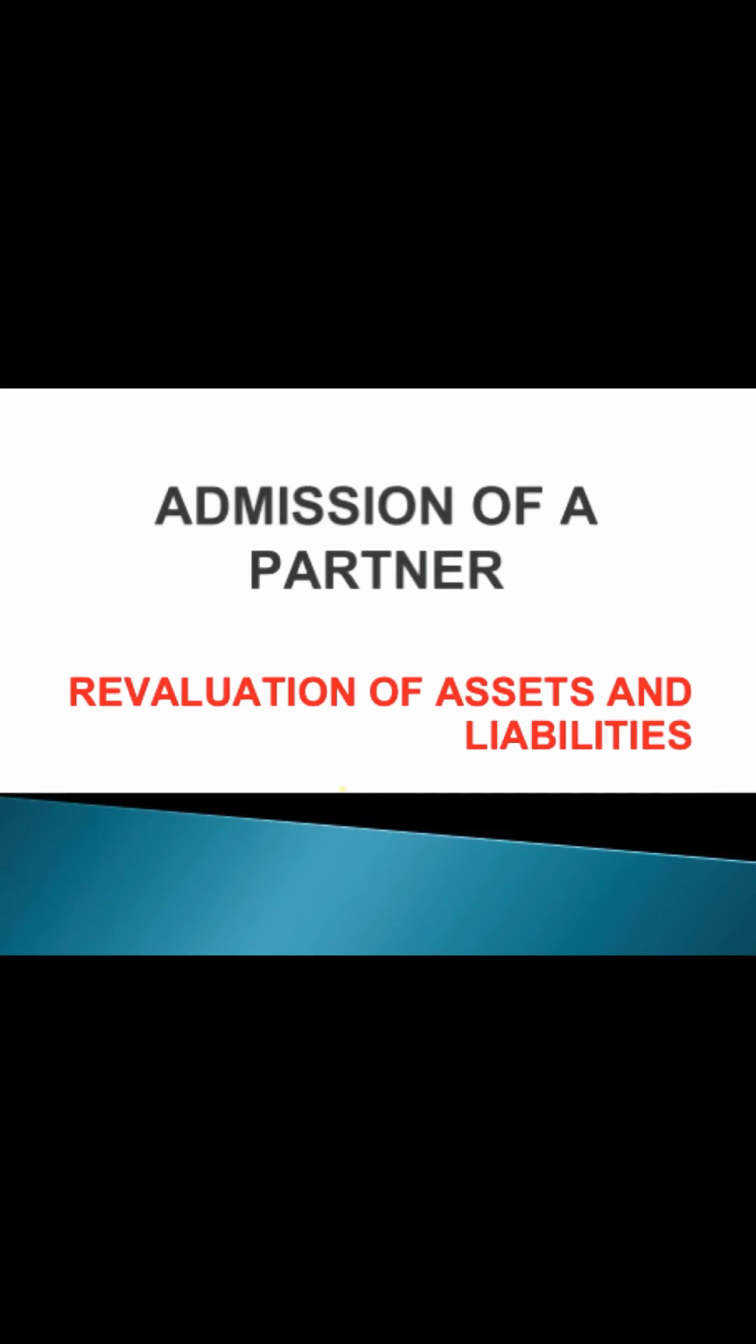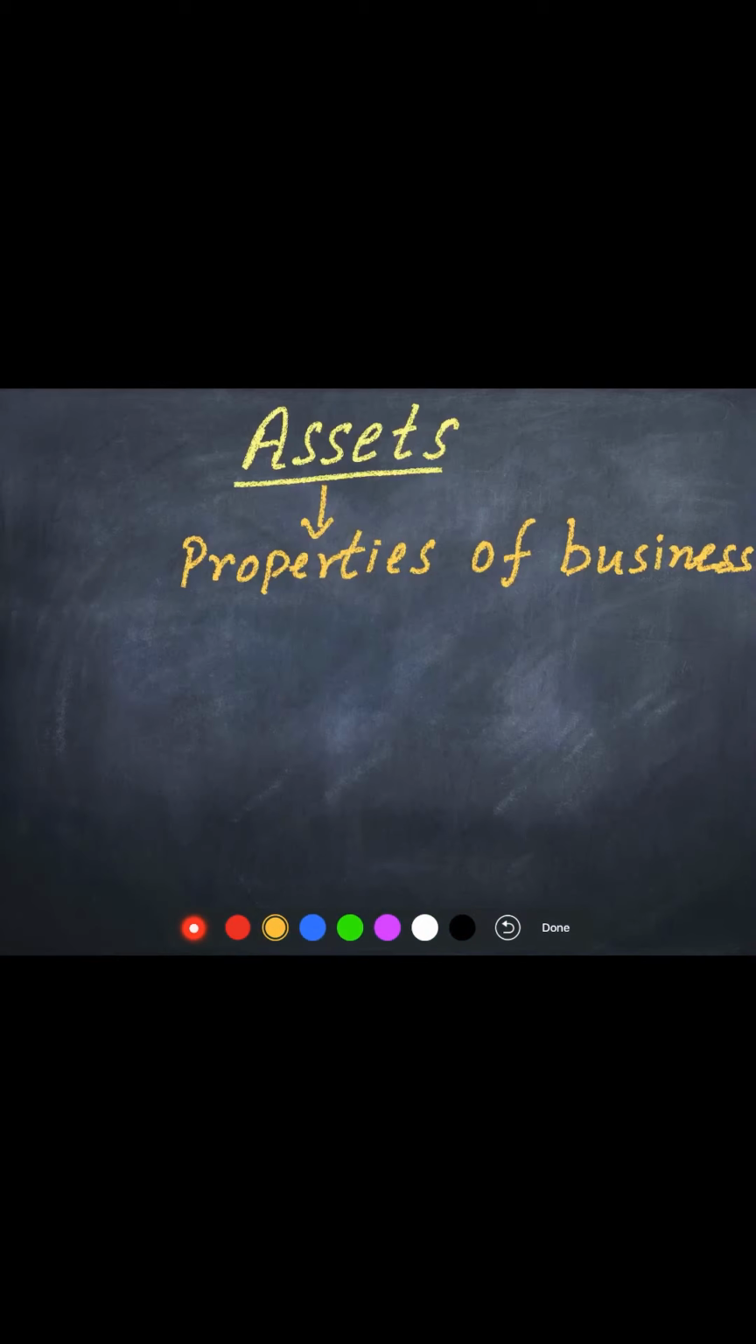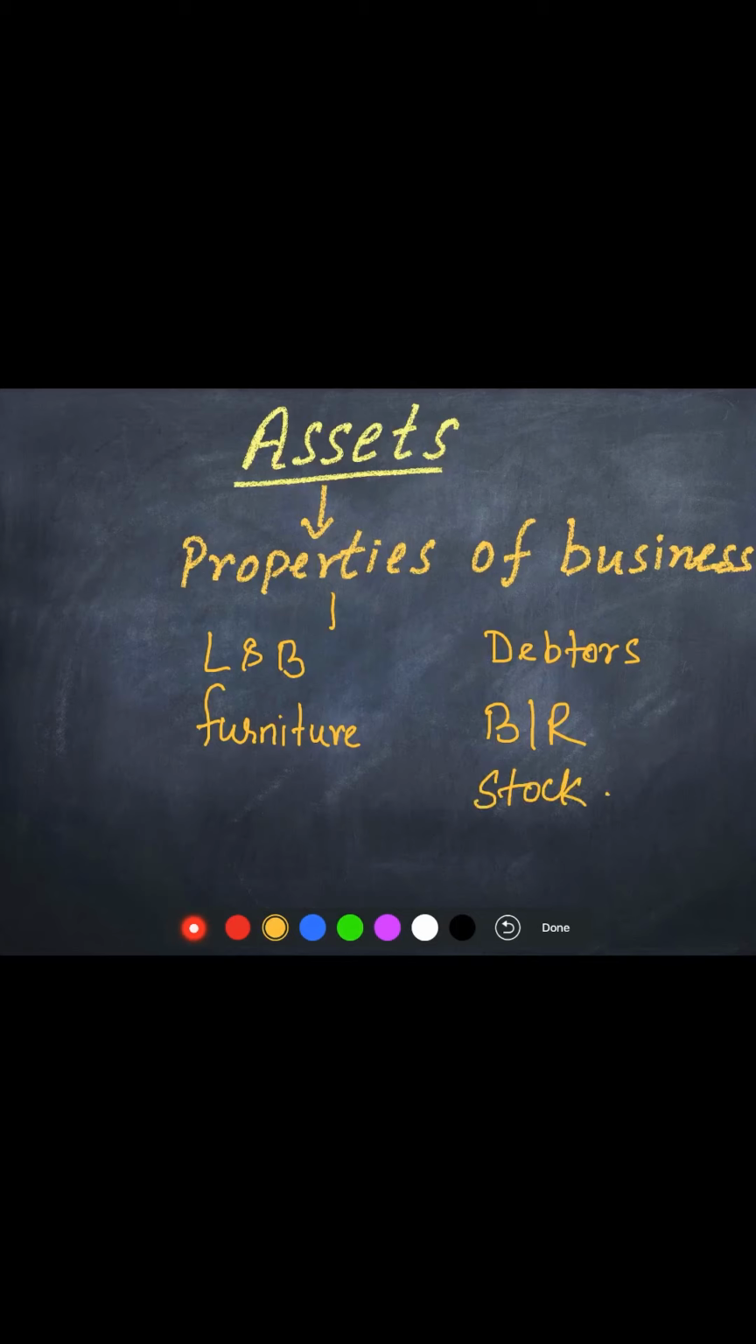Before understanding the meaning of revaluation, children, let us revise assets and liabilities, which are the base of revaluation. These two terms are not new. We have already studied them in class 11th and we have been using them again and again. Now, what are assets? Assets are the properties of the business. For example, land and building is an asset. For example, furniture is an asset for the business. For example, debtors, bills receivable, stock, etc. All these are the assets of the business.